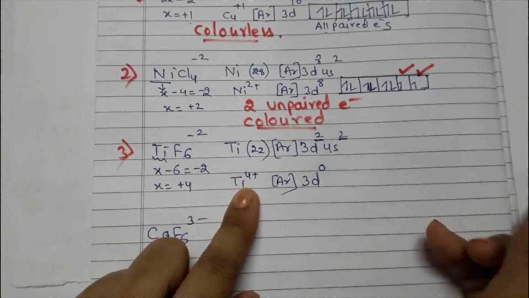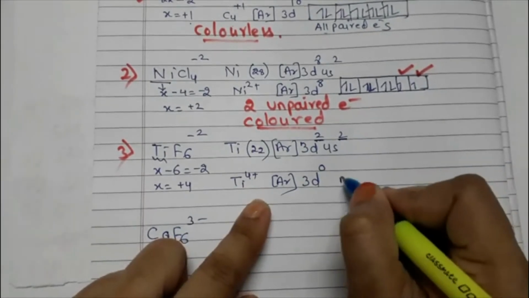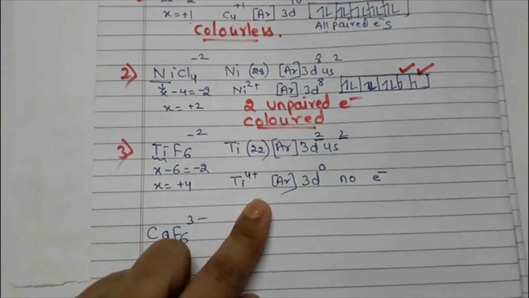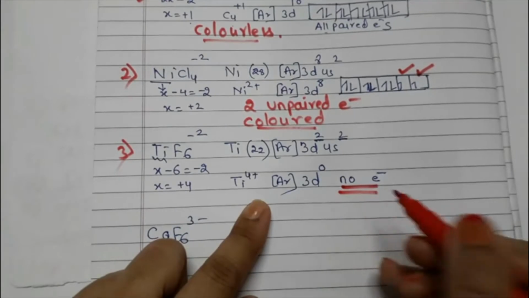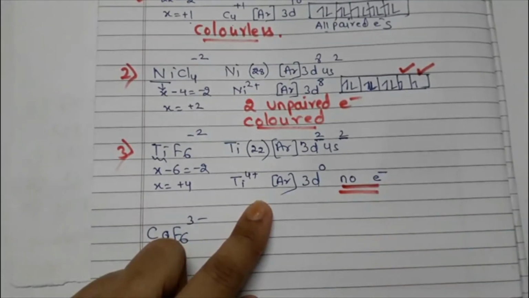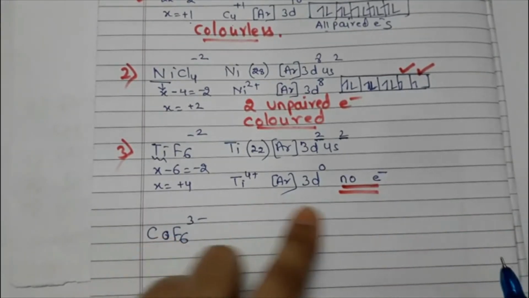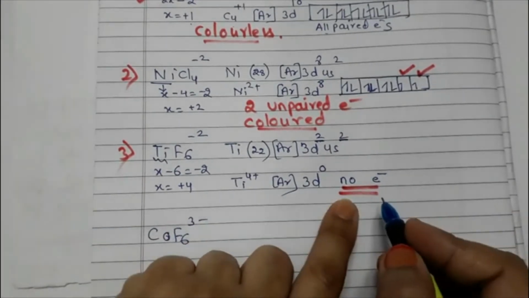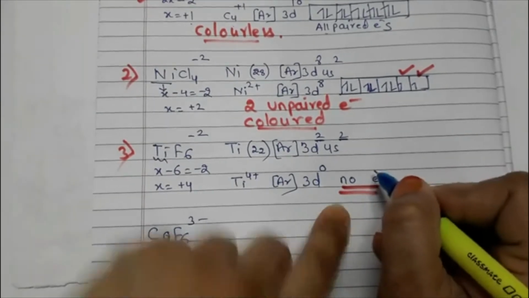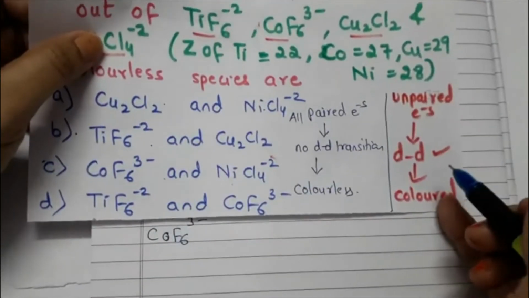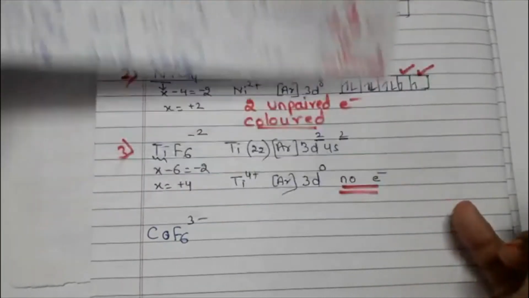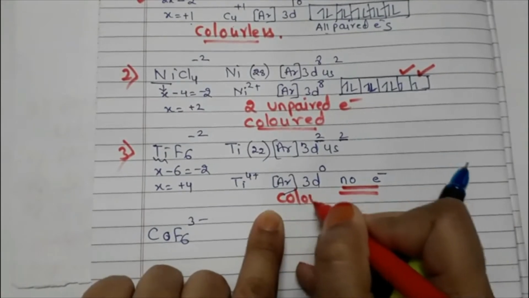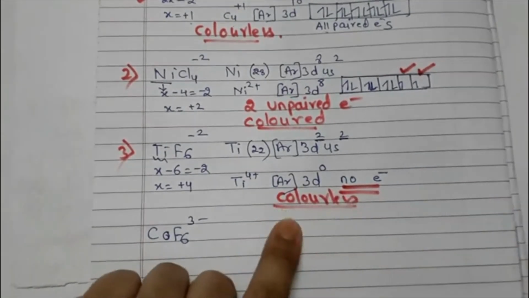Now it is not having electrons at all, isn't it? So no electrons are present. What is going to happen if no electrons are present? It means there would be no d-d transition, and the compound is going to be colorless.